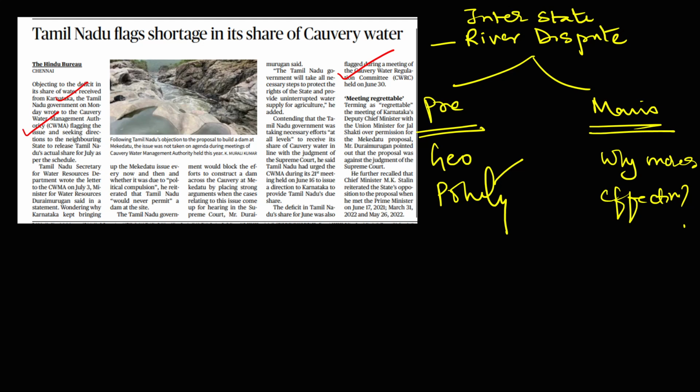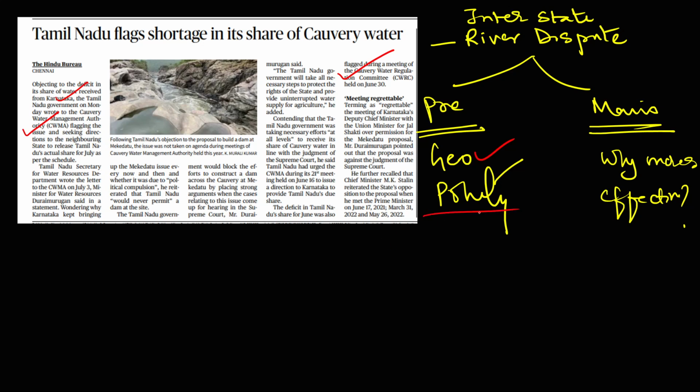Guys, moving on, Tamil Nadu flags shortage in its share of Kaveri water. Guys, here you need to prepare interstate river disputes. From the prelims perspective, you need to prepare Kaveri river and all the other rivers which are basically disputed between various states. There are other river disputes also in India. You can prepare the list of these rivers.